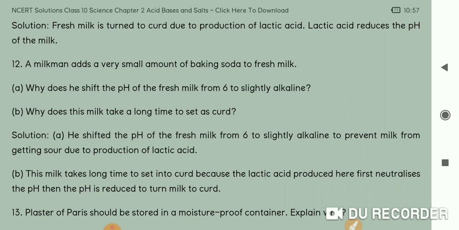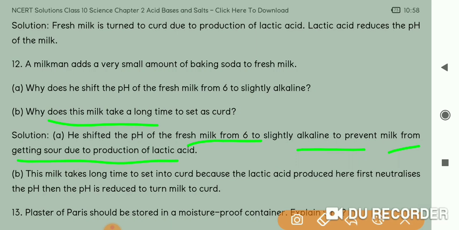Now you can see here, he shifted the pH of fresh milk from 6 to slightly alkaline to prevent the milk from getting sour due to production of lactic acid. You got it? So I've given you an example from practical life, so that you can connect it. Okay. Now the second question is, why does this milk take a long time to set as curd?